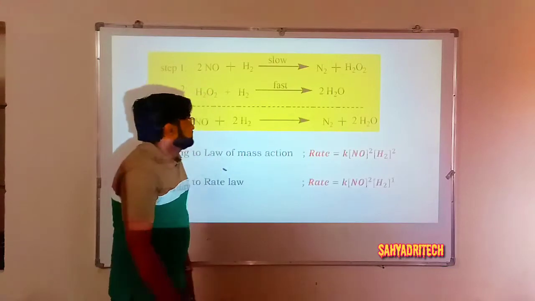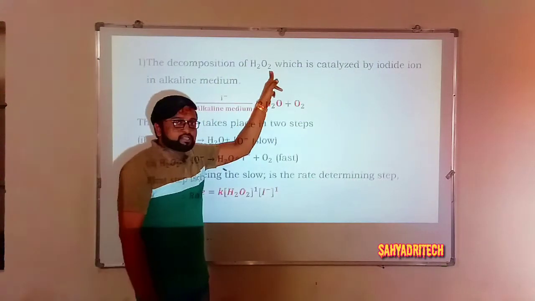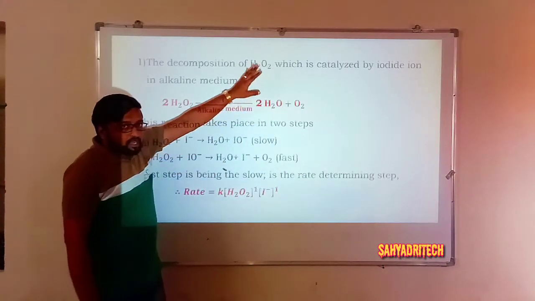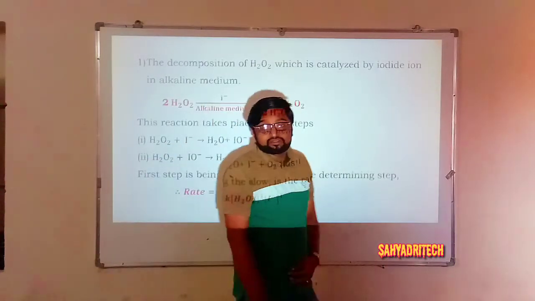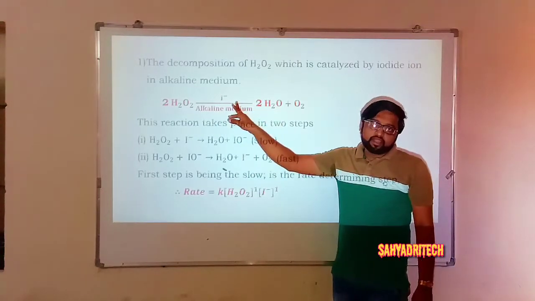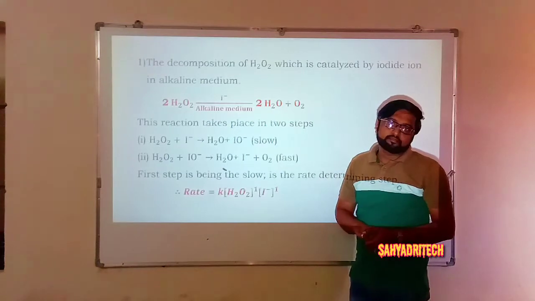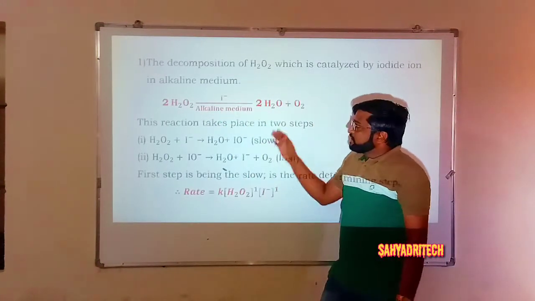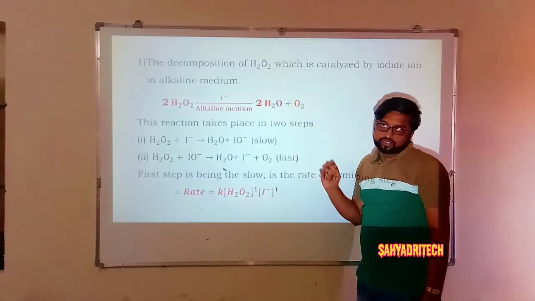Well, one more example, that is decomposition of hydrogen peroxide in presence of iodide ions in an alkaline medium. The decomposition of hydrogen peroxide is catalyzed by iodide ions, giving rise to water and oxygen gas liberated. So it is an overall balanced equation. Now if you consider the mechanism, this reaction also takes place in two steps.